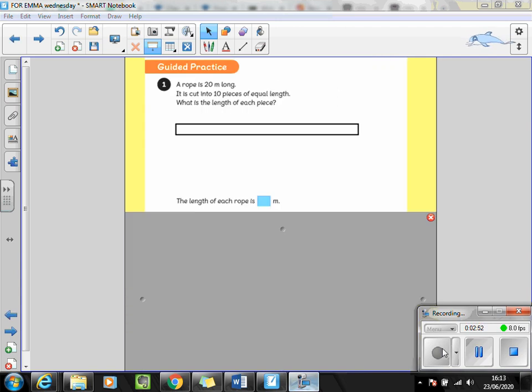Let's move on to our guided practice. I want you to stop the video after I've read the question, try and solve the problem, and then I'll show you what we would talk about in class. So question 1. A rope is 20 meters long. It is cut into 10 pieces of equal length. What is the length of each piece? Feel free to draw on the image to help you.